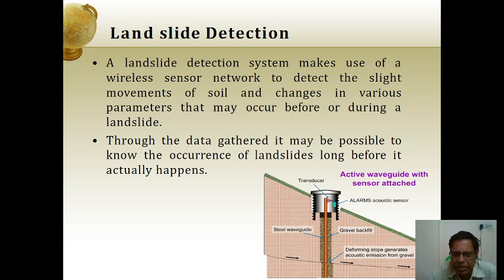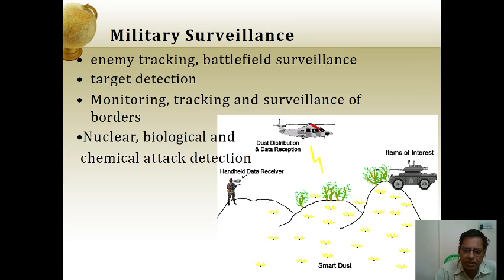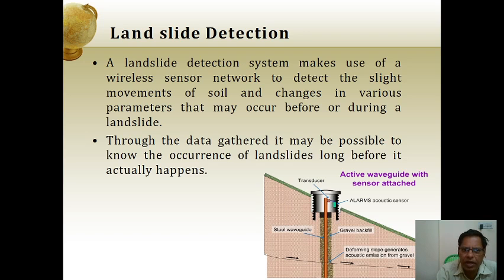Landslide detection: sensors are also used for landslides. A landslide detection system makes use of a wireless sensor network to detect slight movements of soil and changes in various parameters that may occur before or during a landslide. Through the data gathered, it may be possible to know of the occurrence of a landslide long before it actually happens. So sensors are used to study the land.